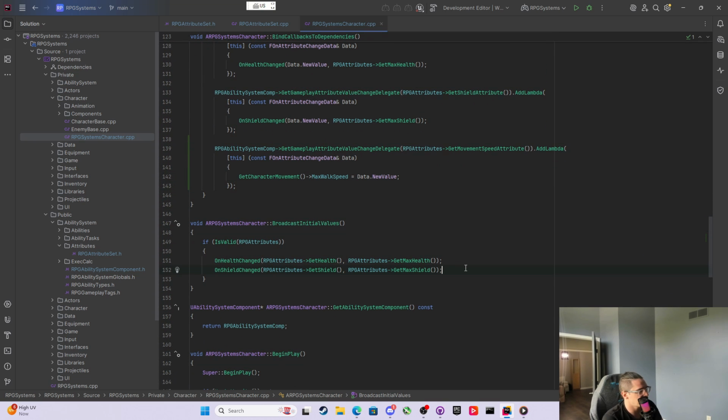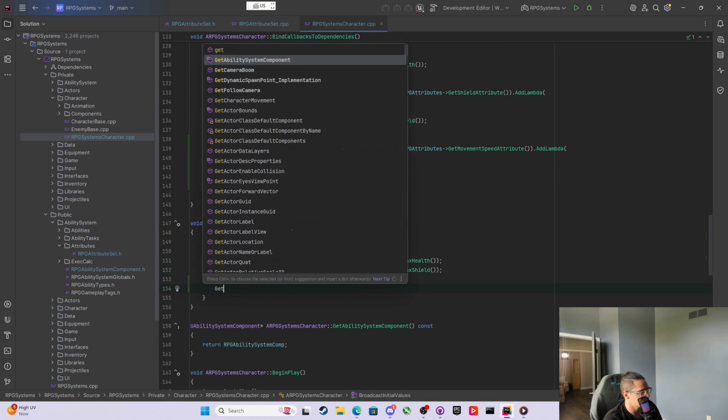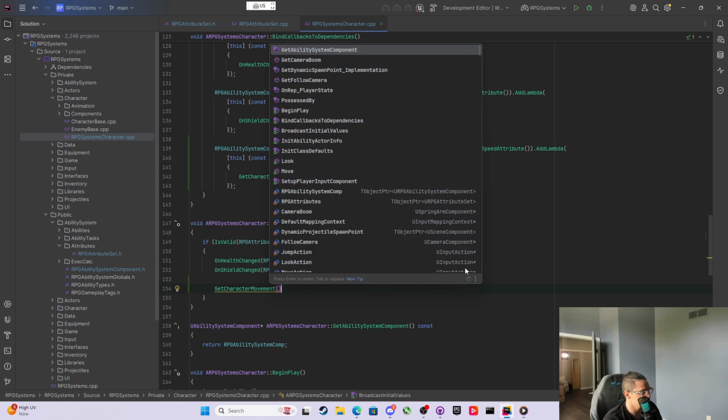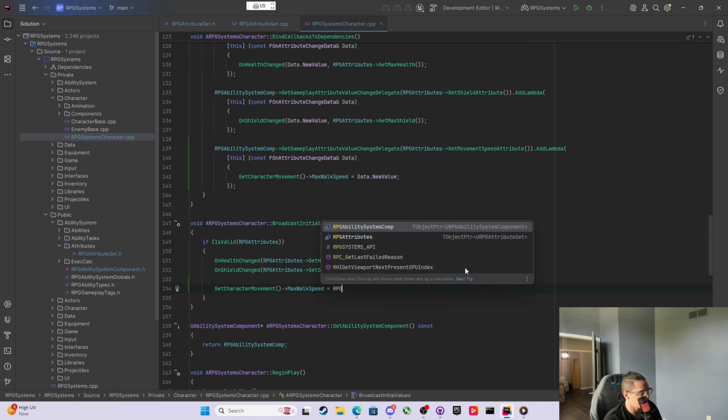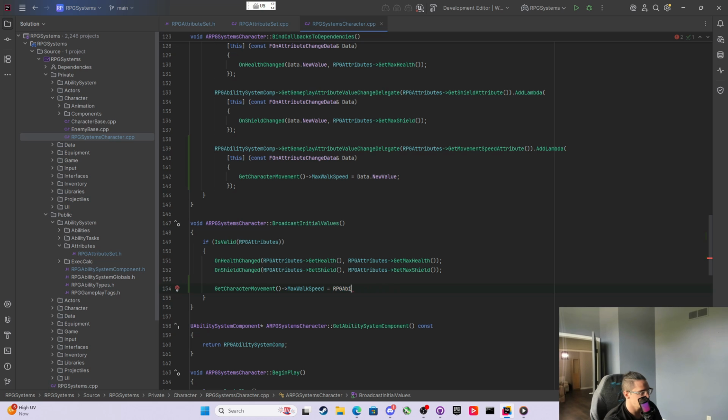And then on the broadcast initial values, what we could do is just get character movement, and then again look at the max walk speed and set that equal to RPG attributes, we could say get movement speed. We could just set it just like that. And then now we're ready to start modifying it. So let's load up.